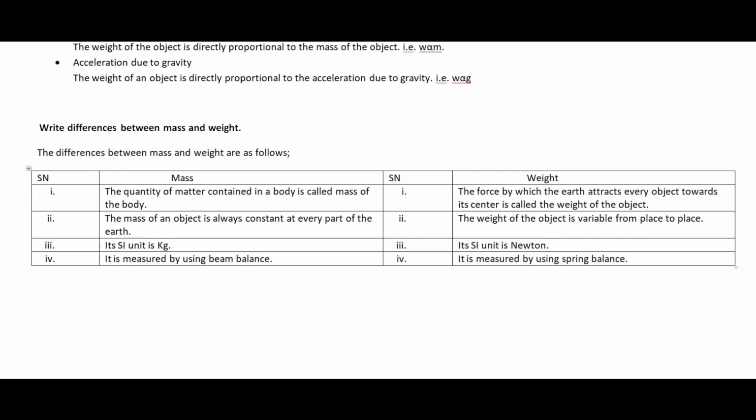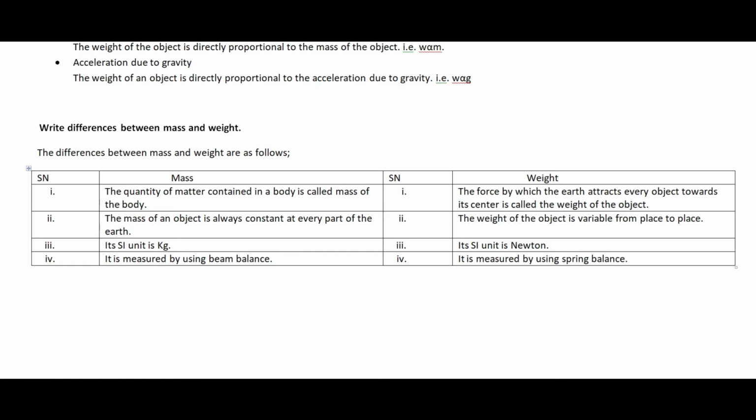Now let's see the differences between mass and weight. The first difference is their definition. The mass is defined as the quantity of matter contained in a body. But weight is defined as the force by which the earth attracts every object towards its center, which is called the weight of the object.